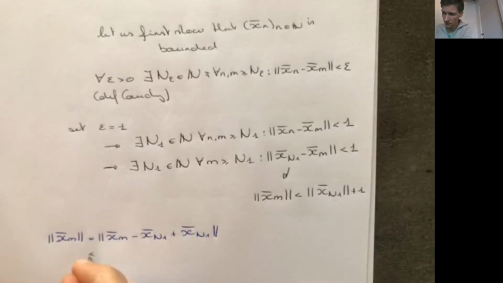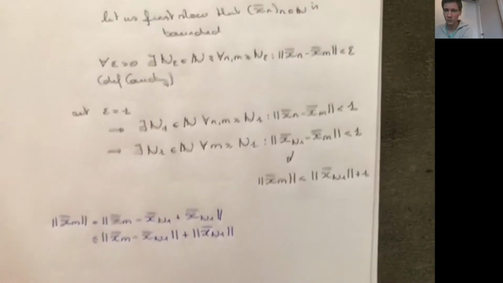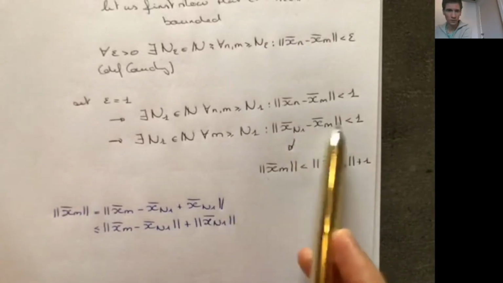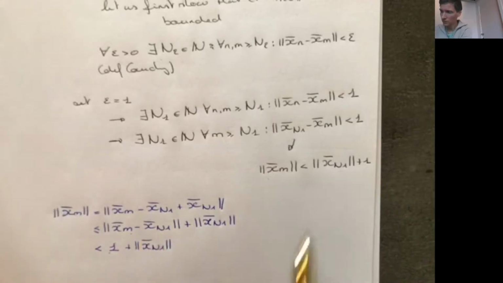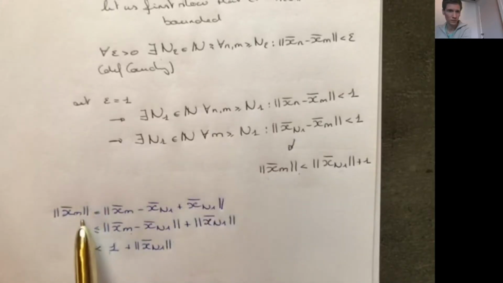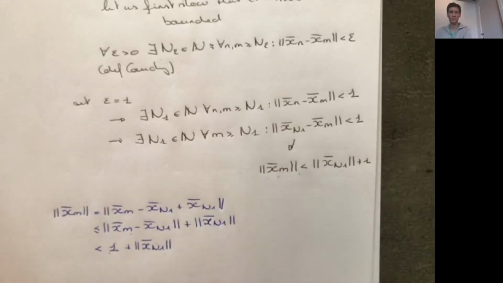By the triangle inequality, this is smaller than the norm of xm minus xn1 plus the norm of xn1. And then because of this, I know that the first term is smaller than 1, and then I have plus the norm of xn1. So the norm of small xm is smaller than 1 plus the norm of big xn1. This is basically what's stated here.